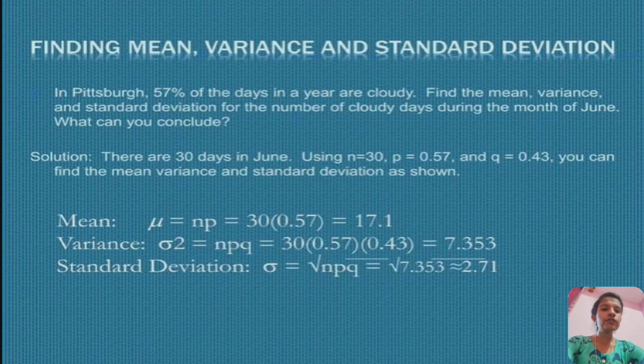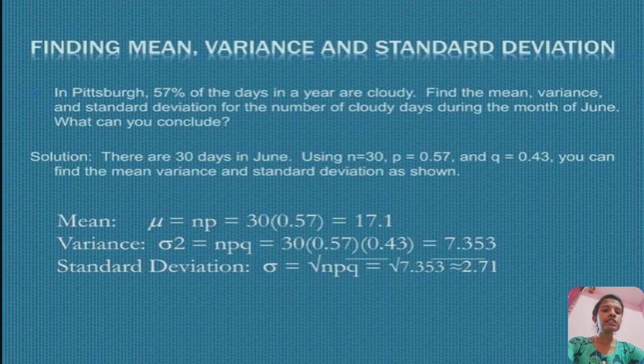Finding mean, variance, and standard deviation. In Pittsburgh, 57% of the days in a year are cloudy. Find the mean, variance, and standard deviation for the number of cloudy days during the month of June. What can you conclude? Solution: there are 30 days in June, so n equals 30, p equals 0.57 and q equals 0.43, that is 1 minus p. You can find mean, variance, and standard deviation.